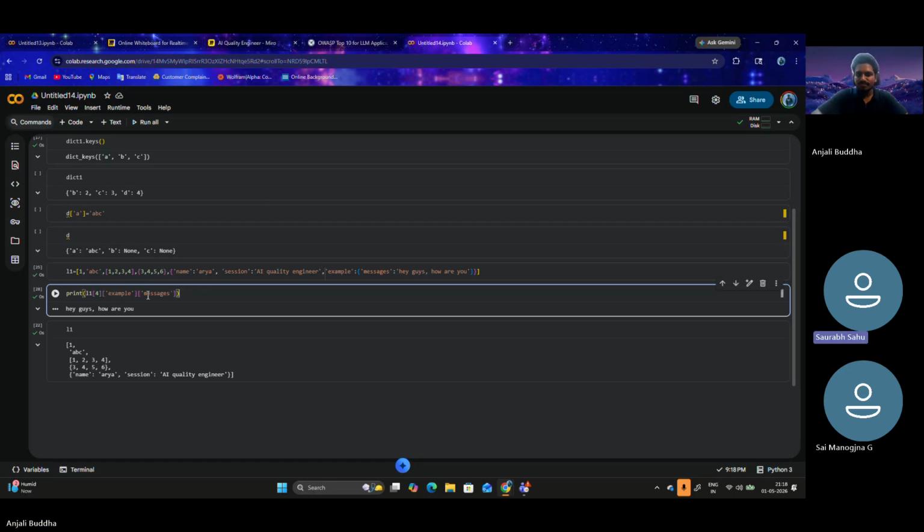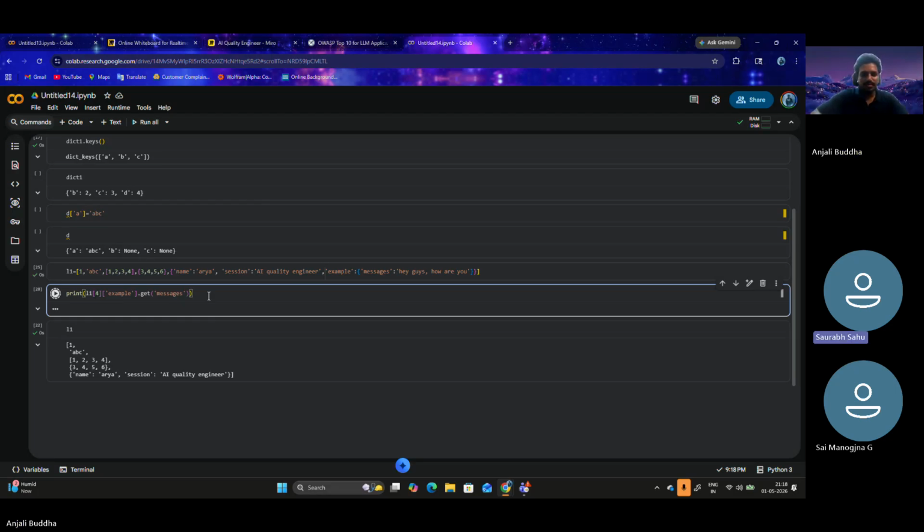Can we navigate like how we write a JSON address, like a JSON path? The JSON path must be like example dot message for this JSON. Yes, we can definitely do that, no issues. It's more like an array, and there is another thing called get, in order to get the exact values for this particular thing.